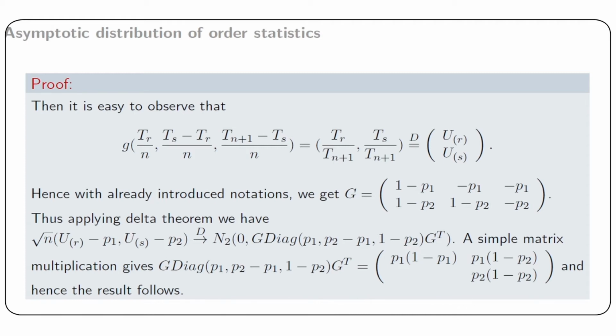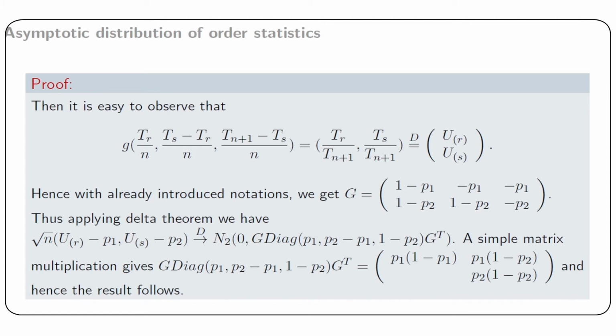Thus, applying the delta theorem, we have the large sample distribution of u ordered r and u ordered s as a bivariate normal with mean 0 and dispersion matrix G multiplied by the diagonal matrix with elements p1, p2 minus p1 and 1 minus p2, whole thing multiplied by the transpose of G. Now a simple matrix multiplication gives this asymptotic dispersion matrix as a matrix which has the desired form as given in the result, and therefore we get the result.